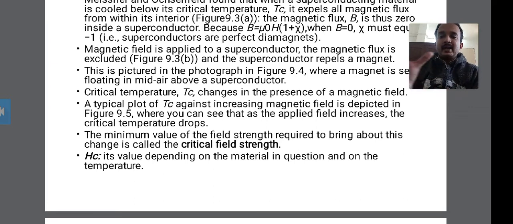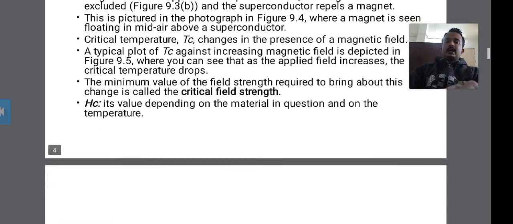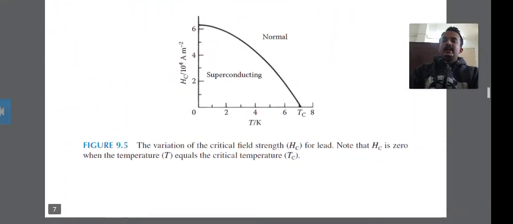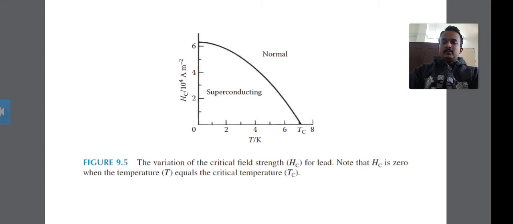Then the next point is about the critical temperature. The critical temperature changes in the presence of a magnetic field. When magnetic fields are present, the superconductor's critical temperature changes.